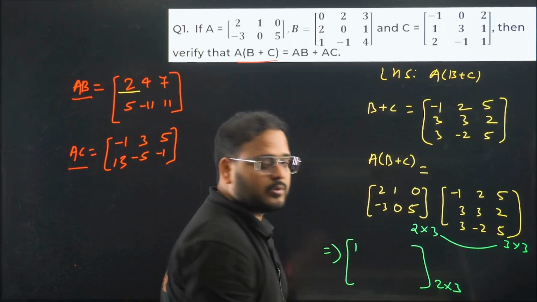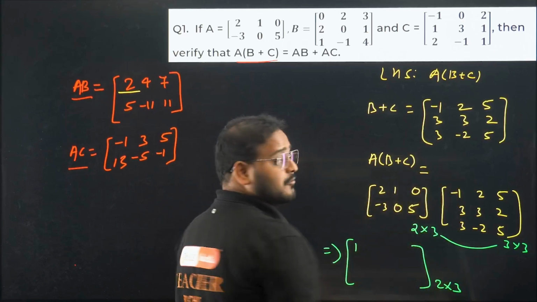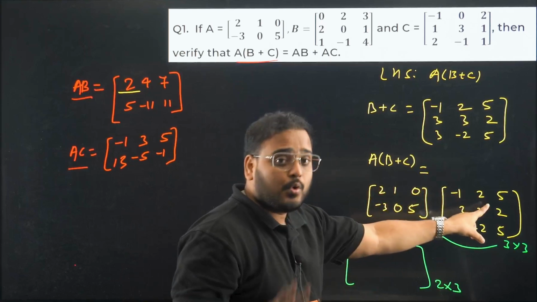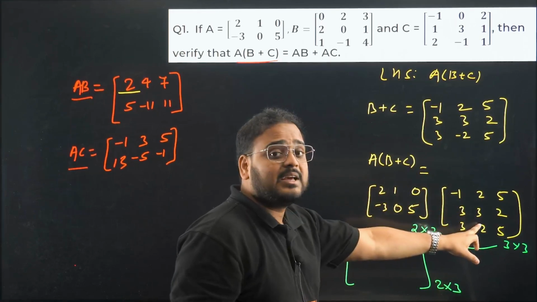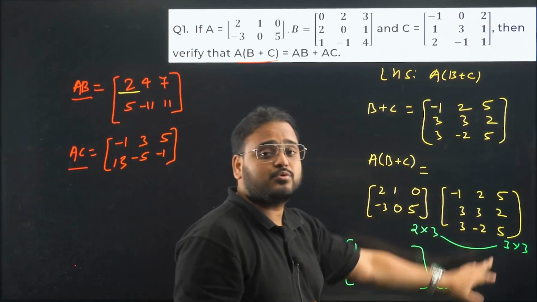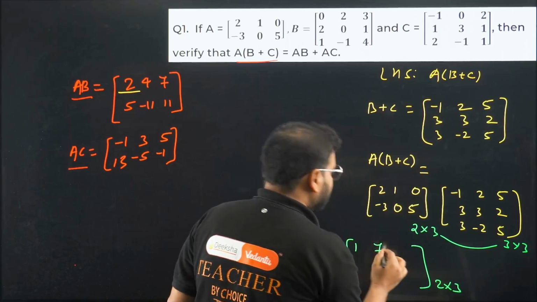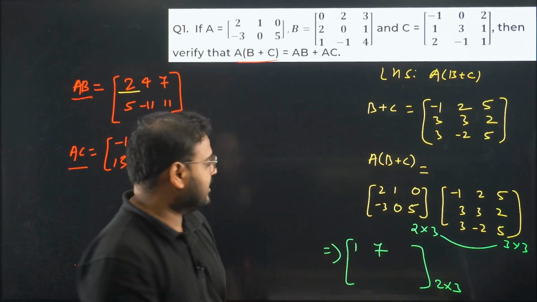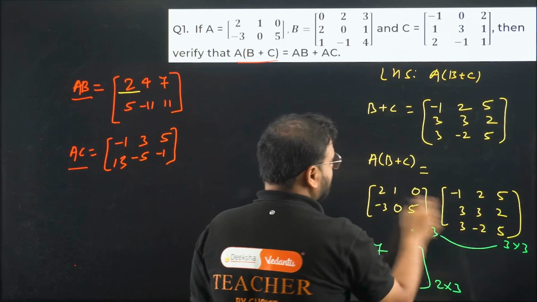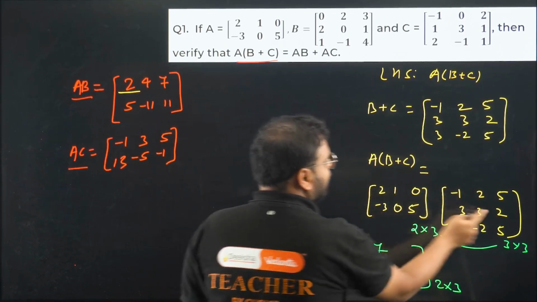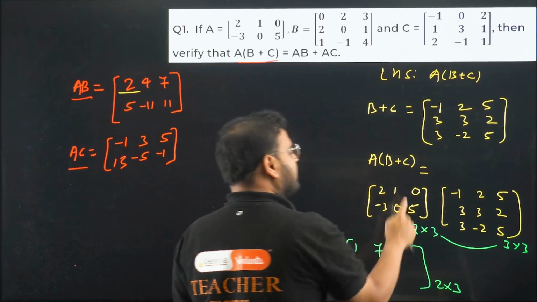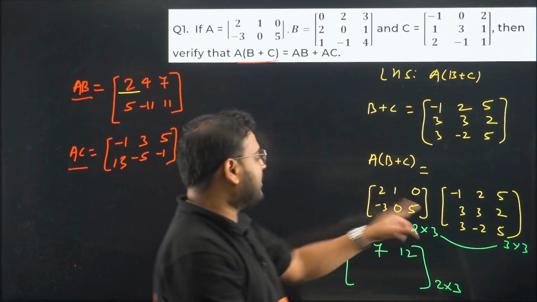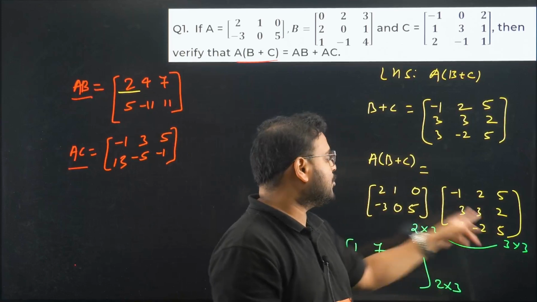Now first row, second column. 2 into 2, 4. 1 into 3, 3, which is 7, and 0 into minus 2, 0. So we get here 7. Please check. 2 into 2 is 4, and 1 into 3 is 3. Add them, we get 7. Next one. First row, last column. 2 into 5, 10. 1 into 2, 2. So 10 plus 2 is 12. And 0 into 5 is 0.